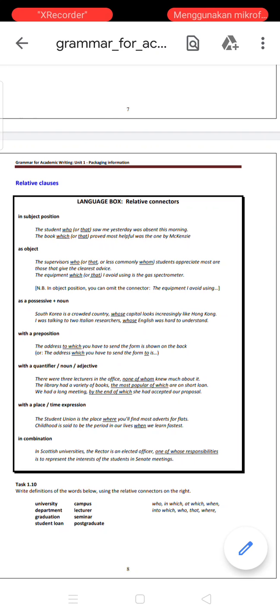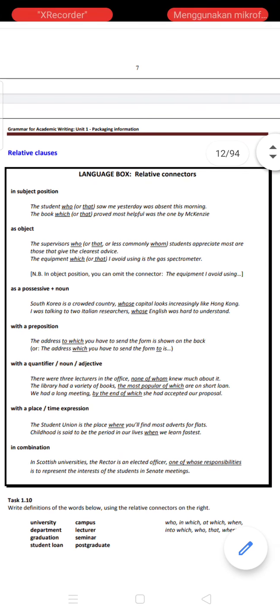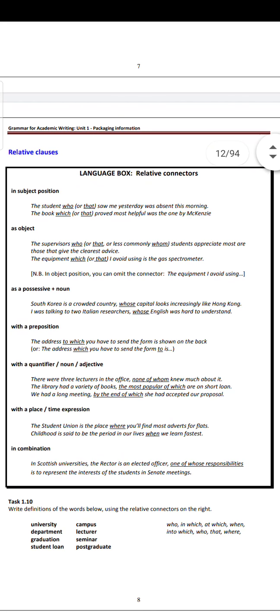The next session is about relative clauses, still from the same book, PDF file. You can see this one, the box about language box, relative connectors. This is a very common one. You may know this by the name relative pronoun, adjective clauses, and so on. Actually, this is the same, based on the books.